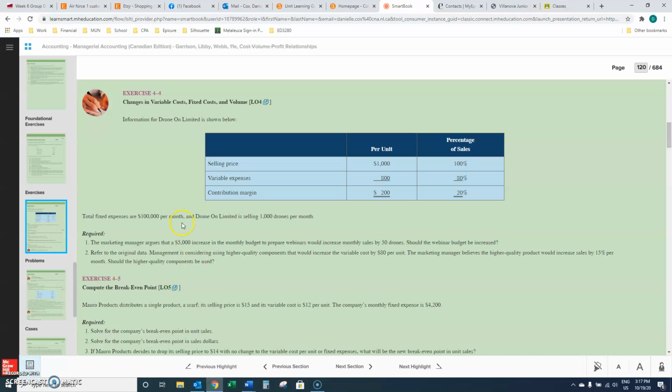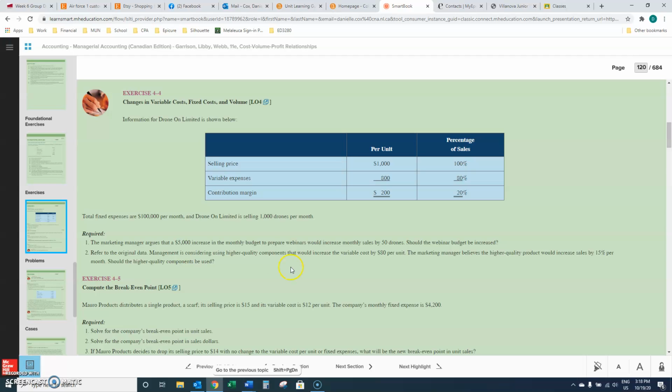Okay, let's take a look at exercise 4-4. We're given information for Drone Unlimited: selling price, variable expenses, contribution margin. Total expenses are $100,000 per month, and they sell 1,000 drones per month. So in part 1, the marketing manager argues that a $5,000 increase in the monthly budget to prepare webinars would increase monthly sales by 50 drones.